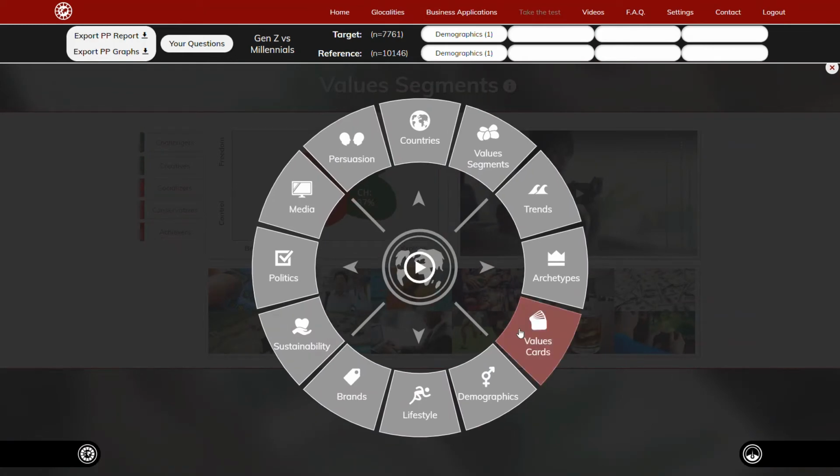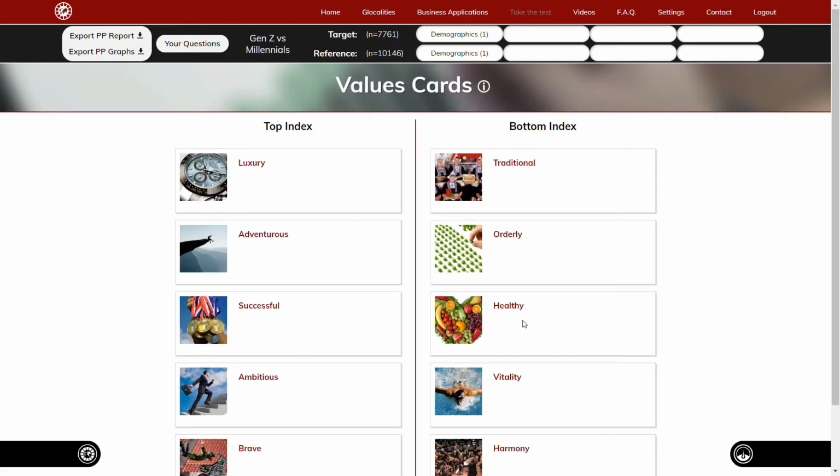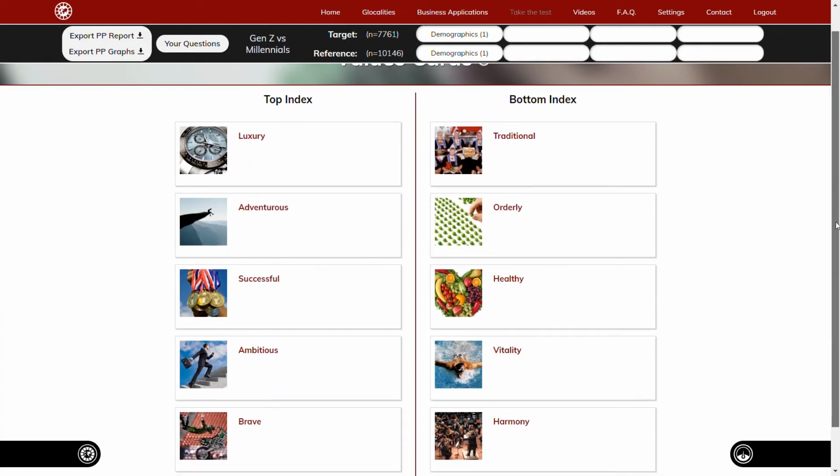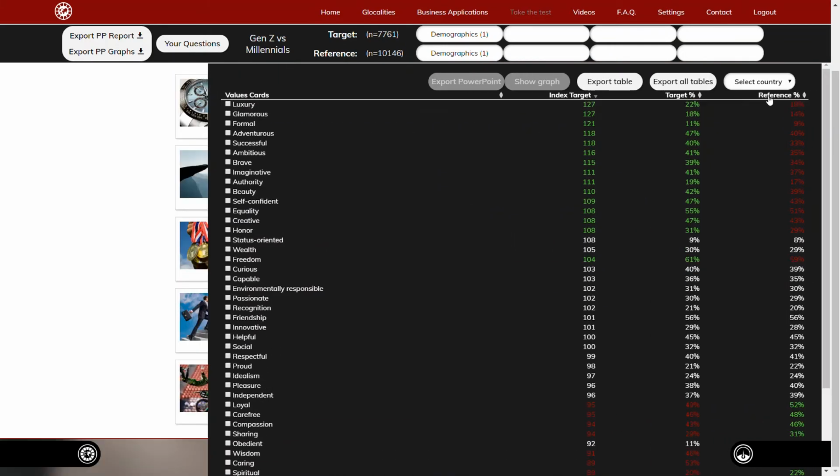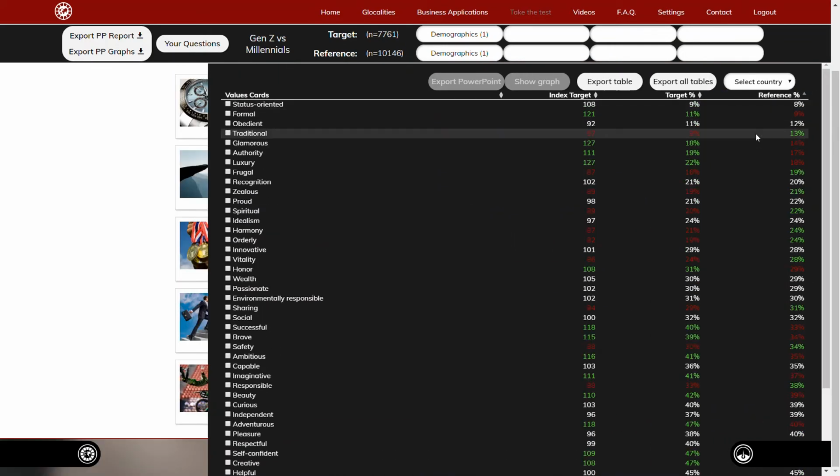If we have a look at the value cards, we see that Generation Z is more likely than an average millennial to be fascinated by luxury, by success, but also by adventure and ambition. They're also more likely to be brave or want to be brave. The millennials, on the other hand, are more likely to find tradition important or being healthy and vital. This is, of course, in relative terms, because we will see that also for the millennials, being traditional in absolute sense is not that important.